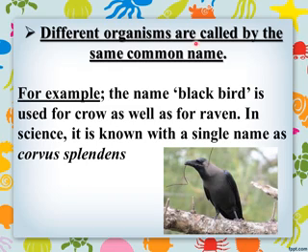Now, different organisms are called by the same common name. For example, blackbird is used for crow as well as for raven. In science, the crow is known with a single name, Corvus splendens.